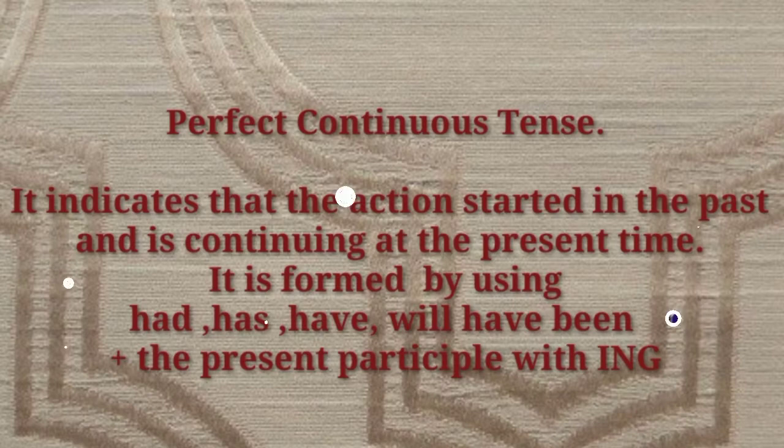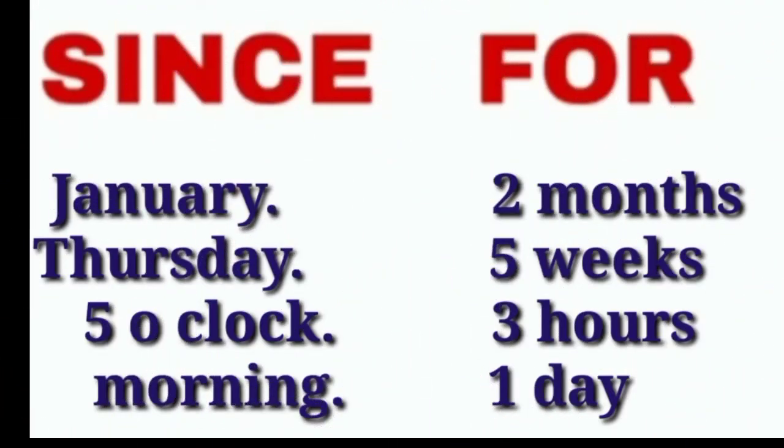To show the perfect continuous tense, we use the duration of time, and this duration of time is shown with the help of the words since or for. The word since is used when we are using the time with a name. Name means January, Thursday, 5 o'clock, morning. All this time period has got some specific name.